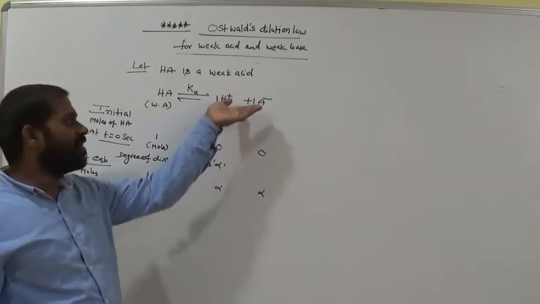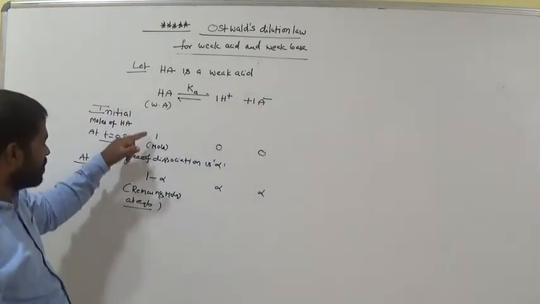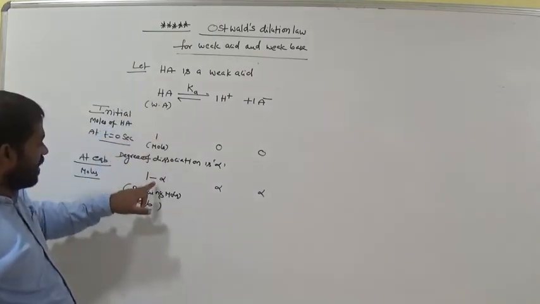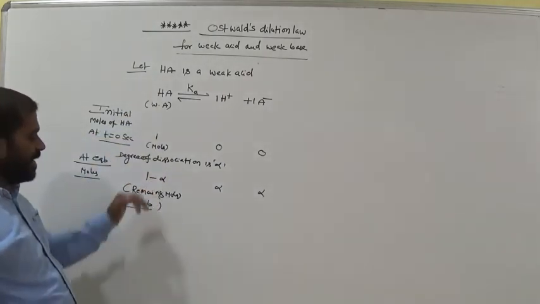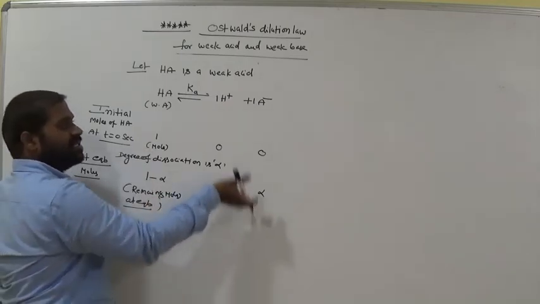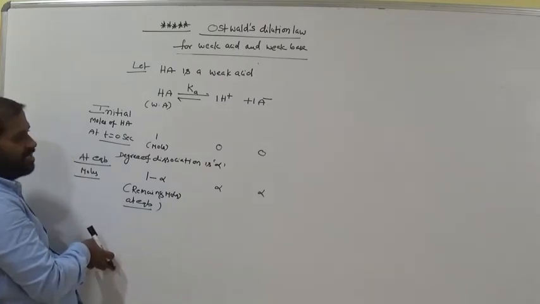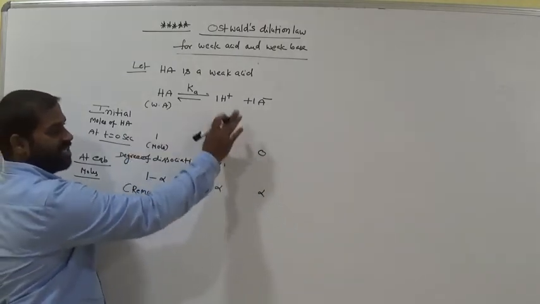Now how many moles are formed in the product? Alpha, alpha. Is it clear? Now remaining moles at equilibrium for HA is 1 minus alpha. Whatever amount decreases is developed in the product, am I right? Initially 1 mole, 0, 0, there is no product.